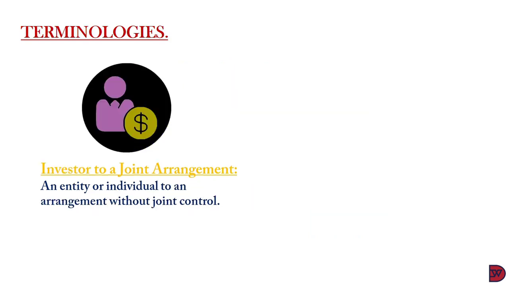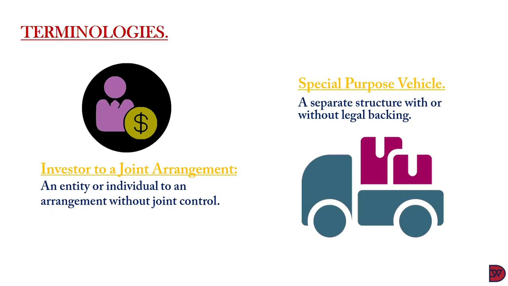Investor in a joint arrangement. This is any entity or individual that participates in the agreement but does not have joint control, meaning it invests resources but their consent is not necessarily required for decision making in relevant areas of the arrangement. Last but not the least, we have special purpose vehicle. This is a structure separately distinct from the parties, established for the purposes of executing the activities of the arrangement. It can be legal or not.